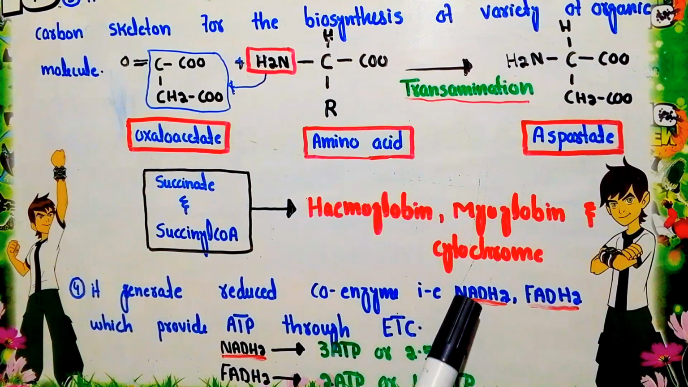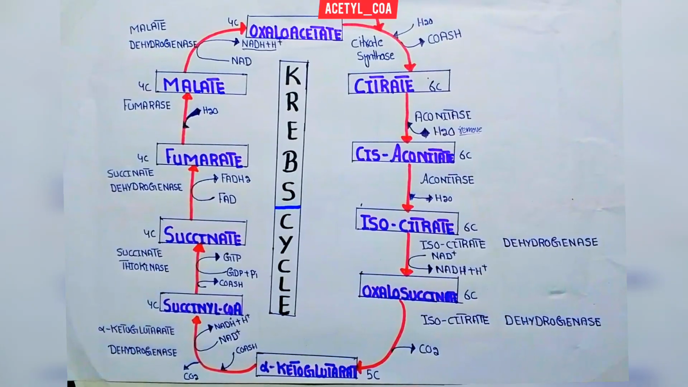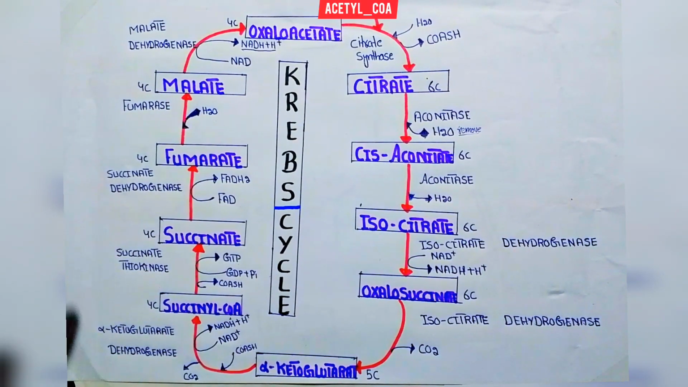From one molecule of NADH2, it will give us 3 ATP, or you can say 2.5 ATP. The actual result is 2.5 ATP. FADH2 will also provide 2 ATP, or you can actually say 1.5 ATP. So this is the sum of the characteristics of the Krebs cycle. Now we will learn the overall Krebs cycle.